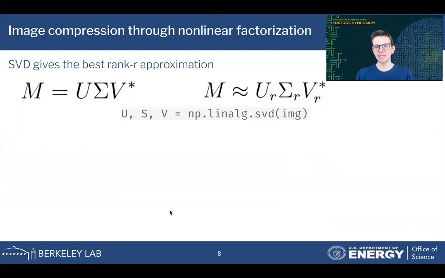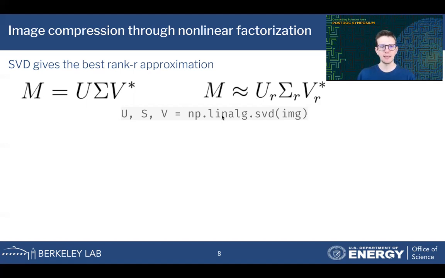Okay. In the second part of my talk, I want to give 2 example applications that we can run with FunFact. The first one is about image compression with nonlinear factorizations. So in the linear framework, it is well known that the SVD, the singular value decomposition, gives the best rank R approximation to a matrix. So if we have some matrix M, which represents our image, and we compute the singular value decomposition, and we truncate it to the first rank R terms, we're guaranteed to have the best representation with R ranks.